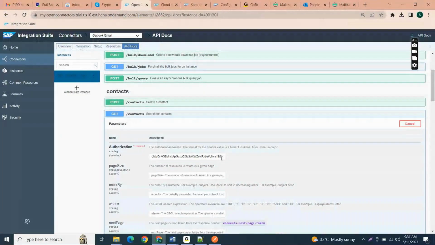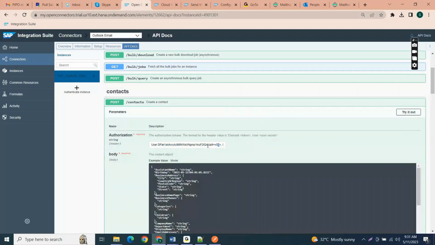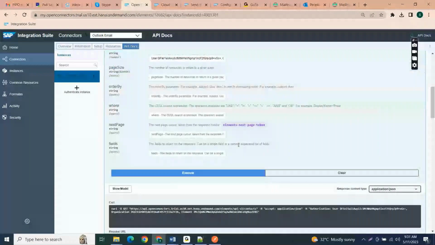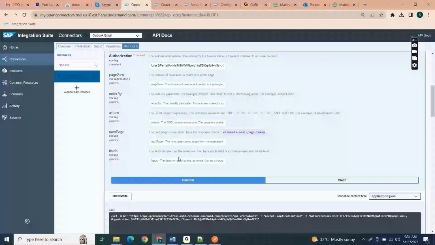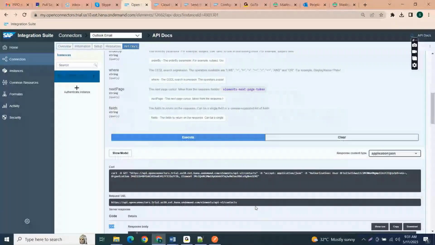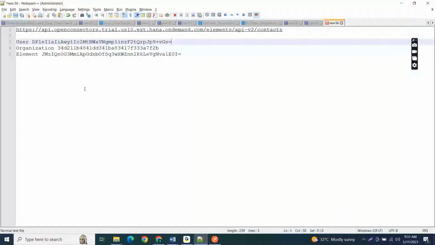Wherever you go in any of the contacts, it will automatically give this authorization tab. This authorization key, organization and element will be created by open connectors itself. If I make any errors while calling from CPI, it will fail with an authorization error. It should be 200 here. Then we can copy this endpoint URL and use the organization and element. This is the bridge between.